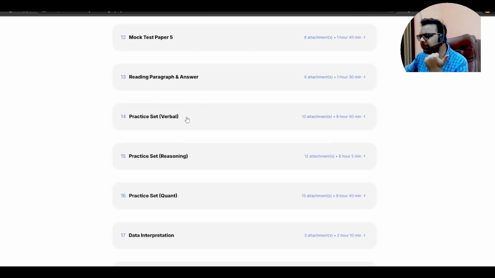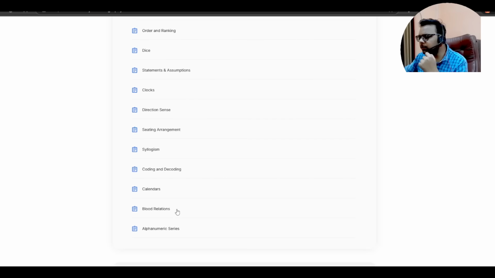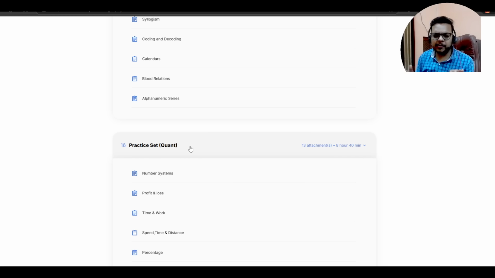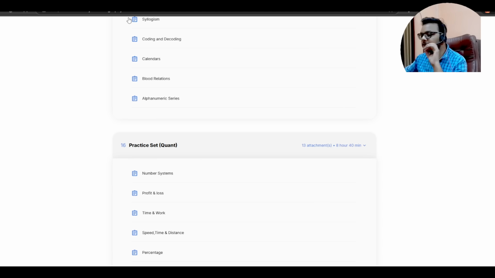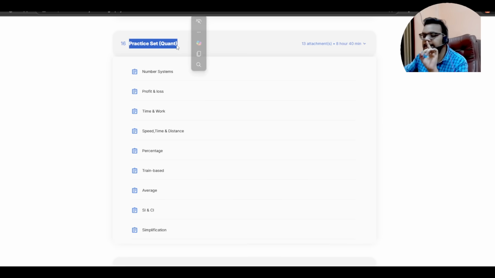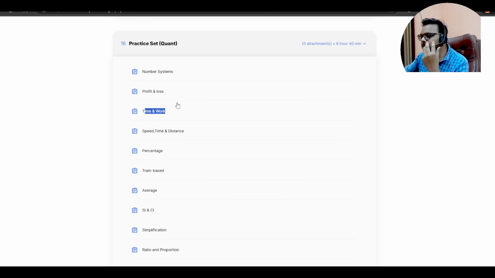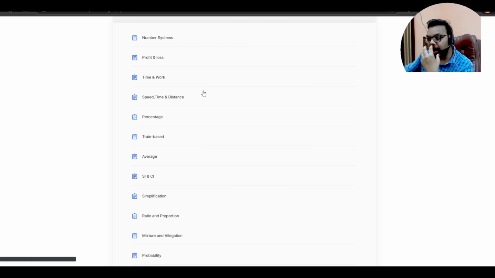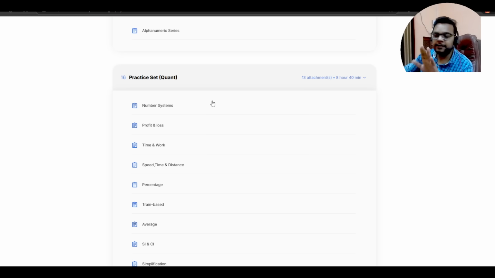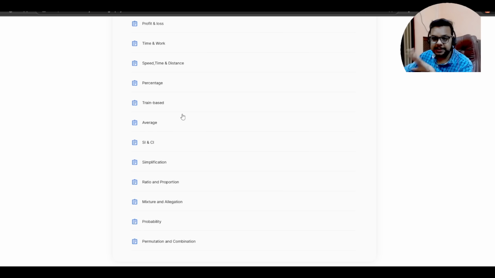In the practice sets which we have provided for verbal, reasoning and quant, we have not provided a lot of material because that would be very confusing, but the material is more than enough. Suppose you go into the quant set, you start solving number systems, profit and loss, time and work, speed, time, distance. The level of the questions which we have put here will be high level. You will not get easy level questions here. The level of the questions is high.